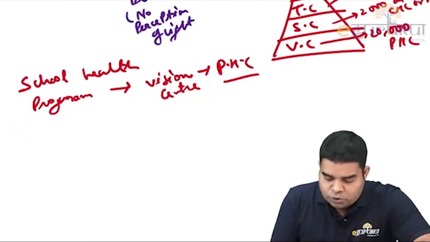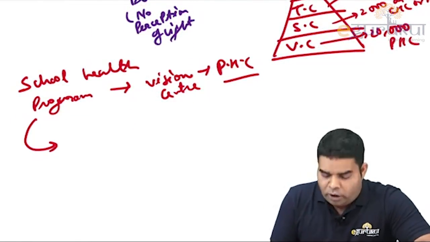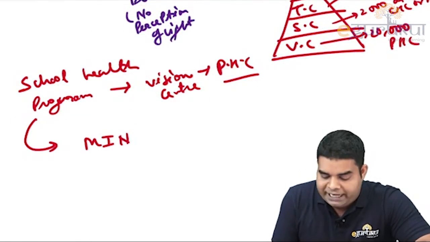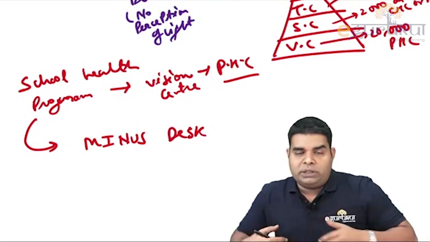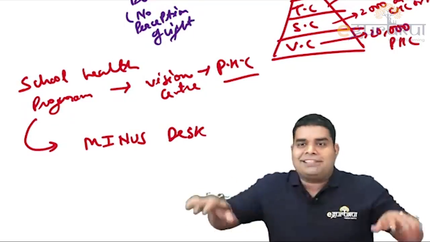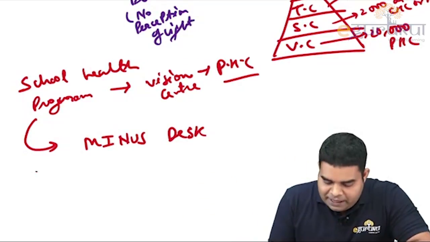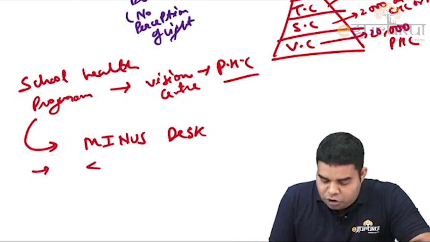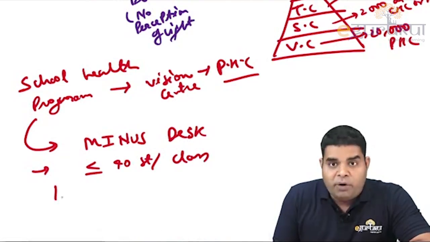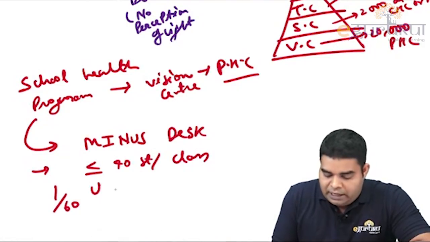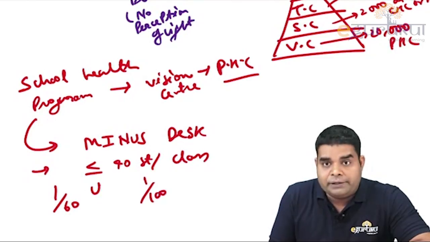Now what are the things in a school health program? That is also important to remember. First of all, we give minus desk in which the leg can go below the desk so that we need not to bend. Like this desk I am writing is minus desk. Second thing they say is there should be less than or equal to 40 students per class, and there should be 1 urinal per 60 students, and there should be 1 latrine per 100 students.